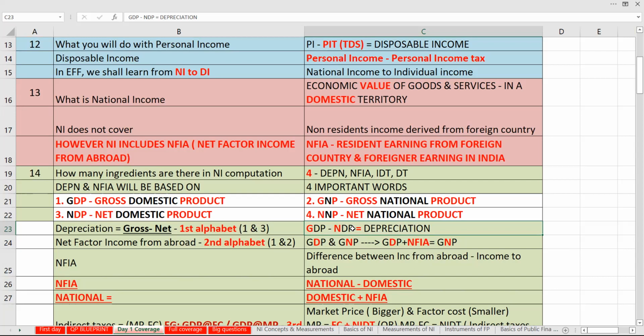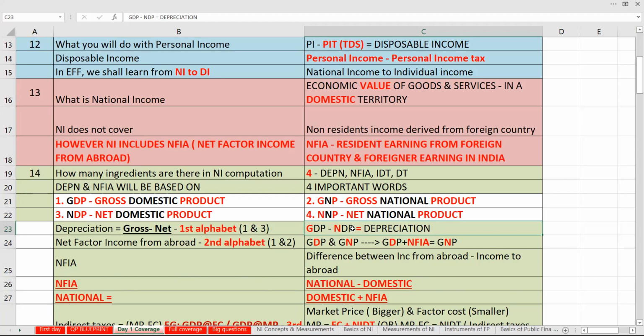Net factor income from abroad: the second alphabet is changing. Domestic is changed to national. That is the difference, which is your NFIA. Gross domestic product plus NFIA. That means when you add your net factor income from abroad to domestic, it is no more a domestic income. It is a national income.